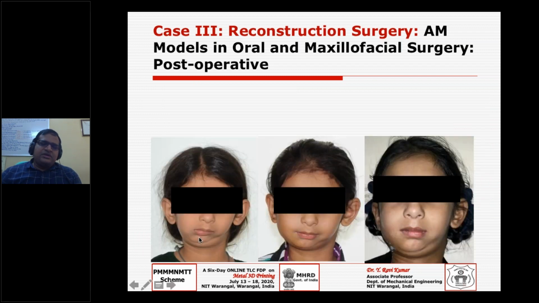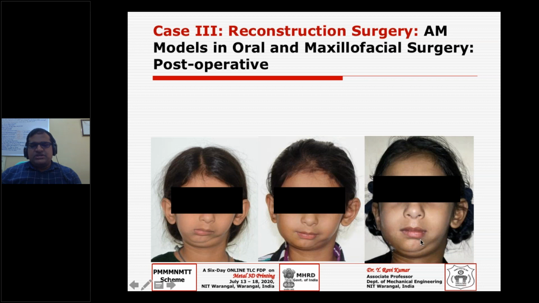Finally, this was the initial condition of the patient before the surgery was initiated. After some time, we can see there is still a distractor, and in the middle of the treatment, maybe 1 or 2 months in, we can see how the face is slowly getting shaped.